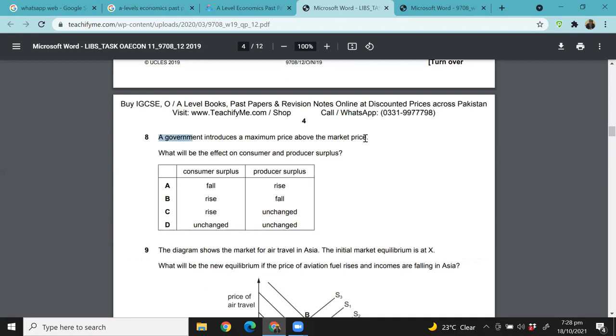Okay, a government introduces a maximum price above the market price. What will be the effect on consumer and producer surplus? Interesting, right?